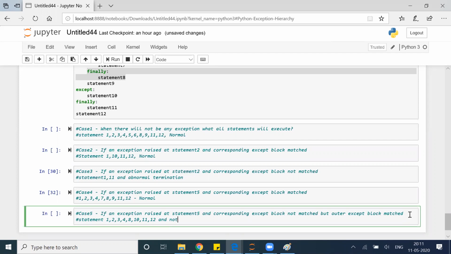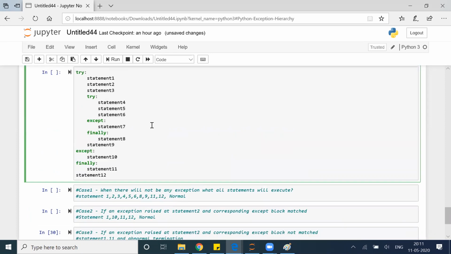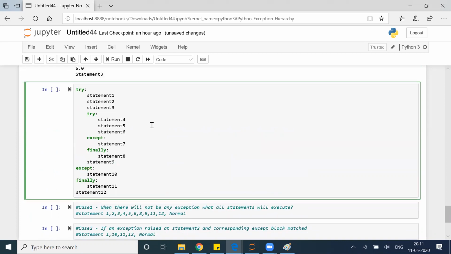It will be a normal termination. Okay, so this is my case number 5. Till this point, all of you guys are clear? All the scenarios which we discussed, are you perfectly fine with that or not?